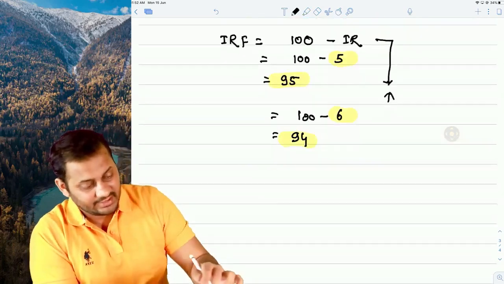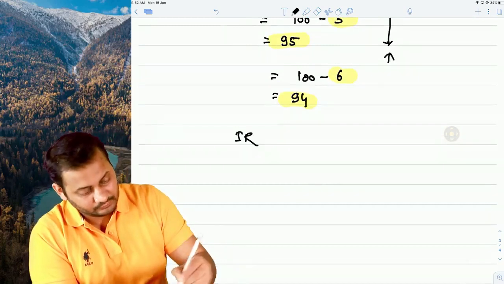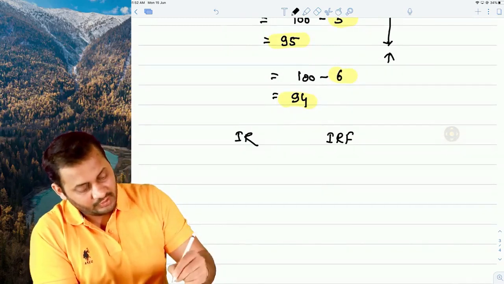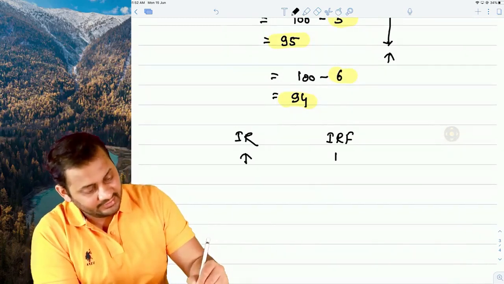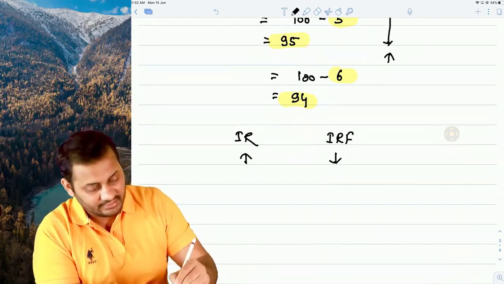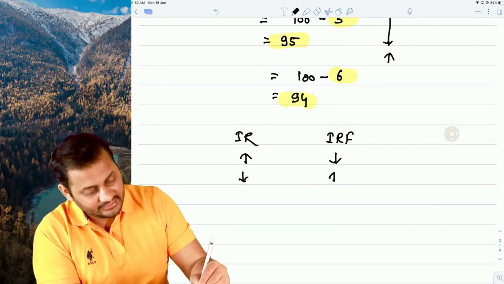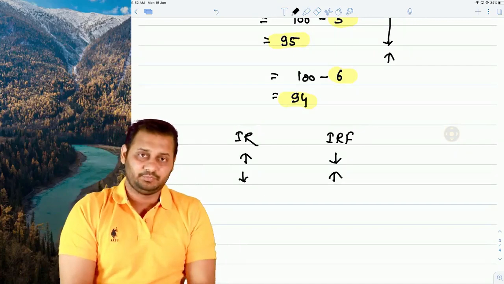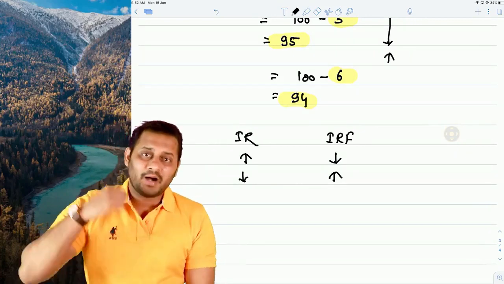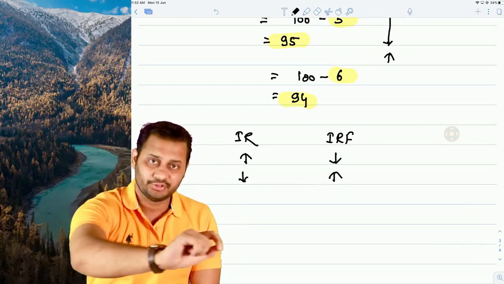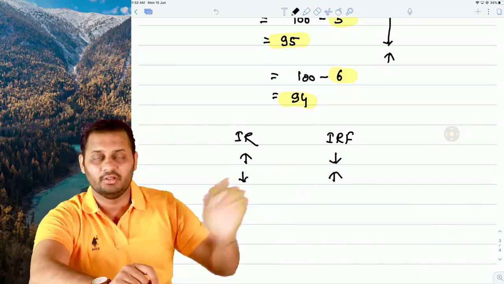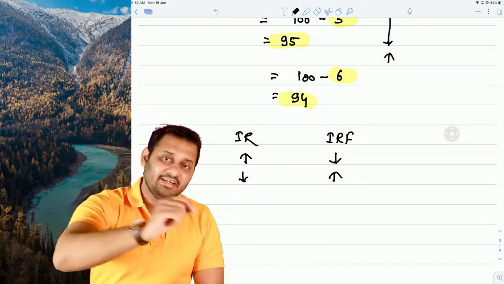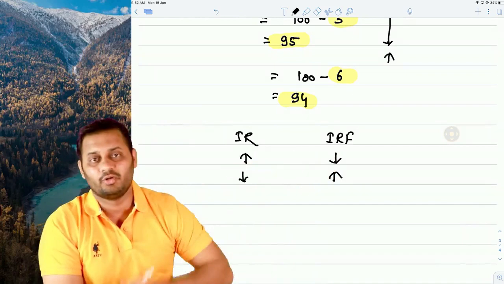With this, I can conclude that if interest rate increases, interest rate futures will decrease. If interest rate decreases, interest rate futures will increase. So when you say you want to buy interest rate futures, that means you are buying the bond. If you say you are selling interest rate futures, that means you are selling the bonds.